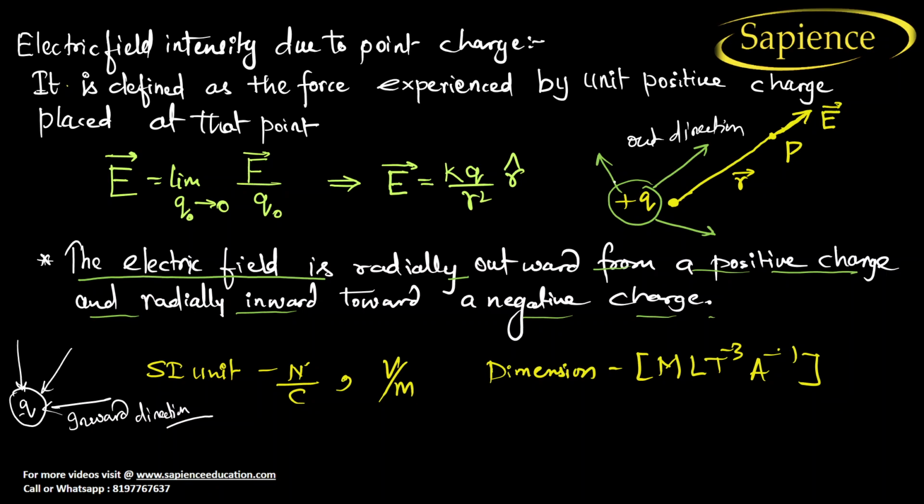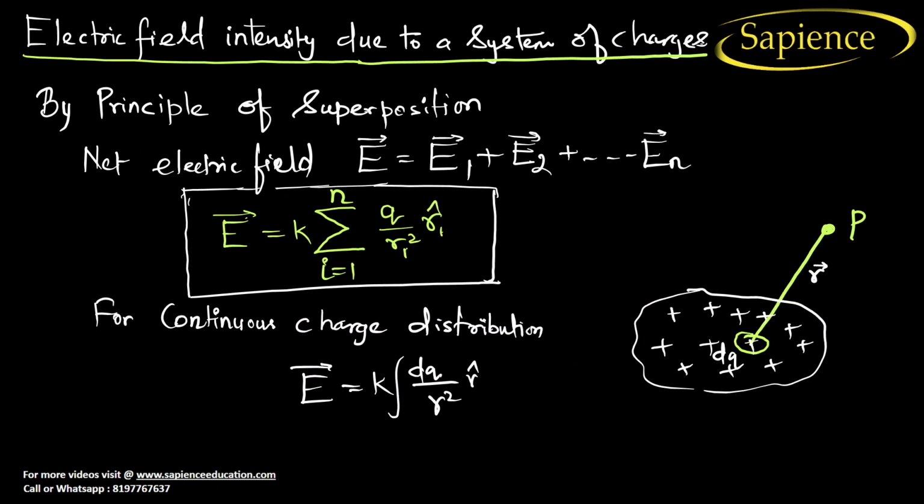Okay. Now what is the SI unit? So this is force by charge, so Newton per Coulomb, volt per meter. So dimension will be MLT^-3 A^-1. I hope you have understood now. Okay. Now let us go for next topic.